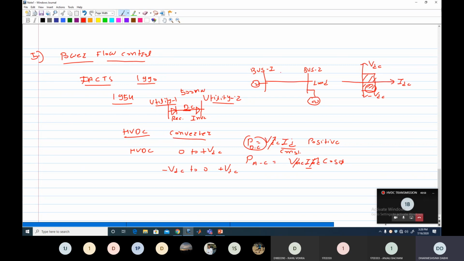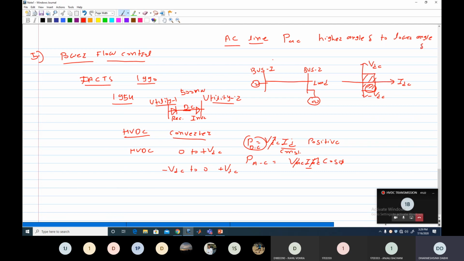Because in an AC line, the active power P flows from the higher angle delta to the lower angle delta.